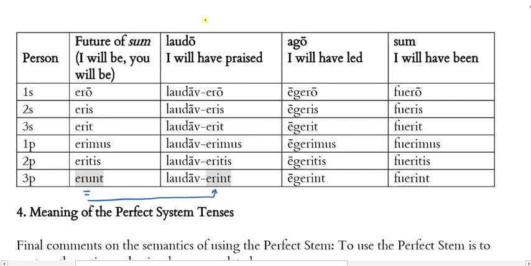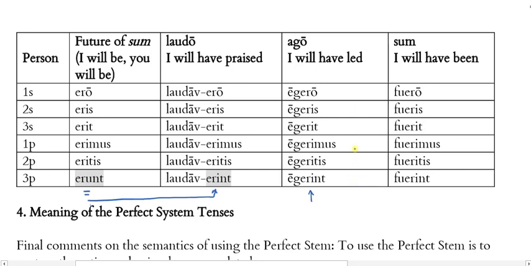Okay, so with ago, eg is our perfect stem. We're just adding all the forms of ero with that special modification here. So we could say these together. Egero, egeris, egerit, egerimus, egeritis, egerint.